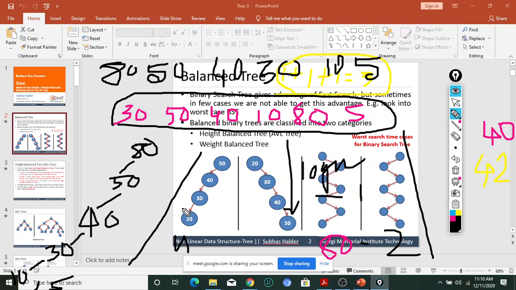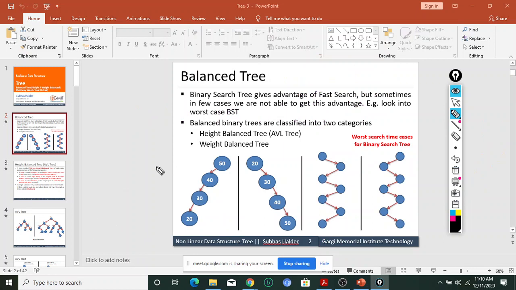So the number of comparisons is different, meaning finding a particular element in the binary search tree takes less or more time, depending on the order. So if I take a simple example for understanding, for example 10, 20, 30, I am taking 3 keys for understanding.